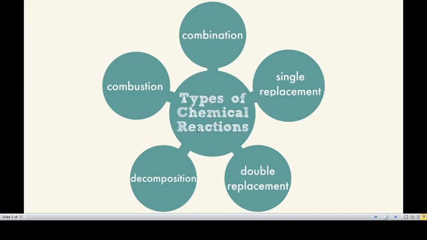The types of chemical reactions: combination, single replacement or single displacement, double replacement or double displacement, decomposition, and combustion reaction.